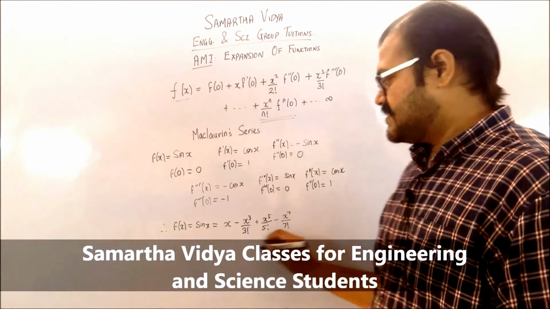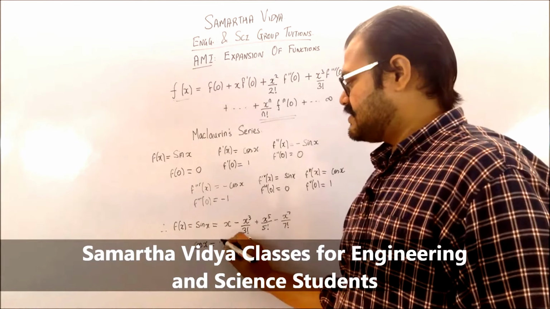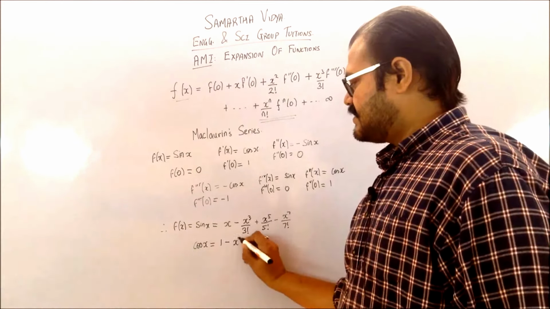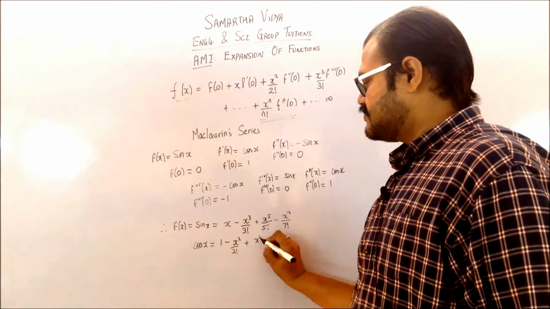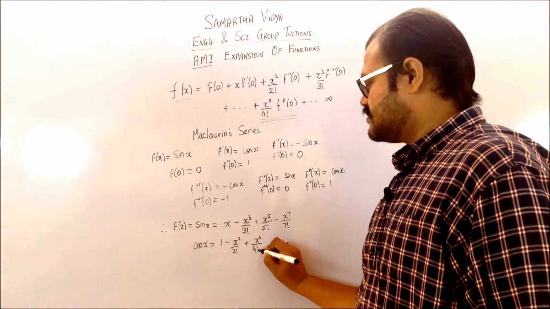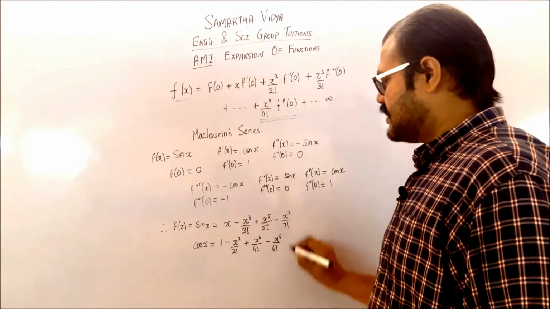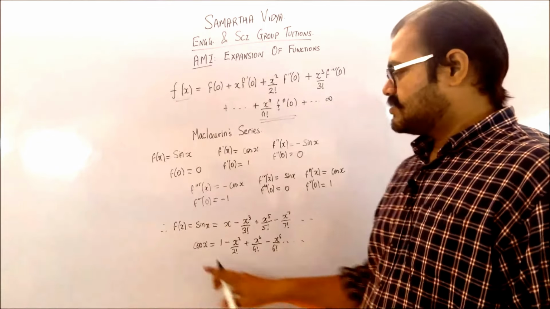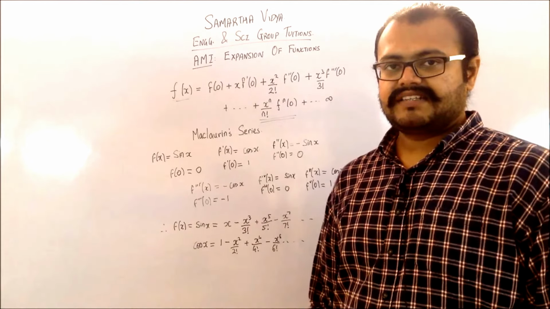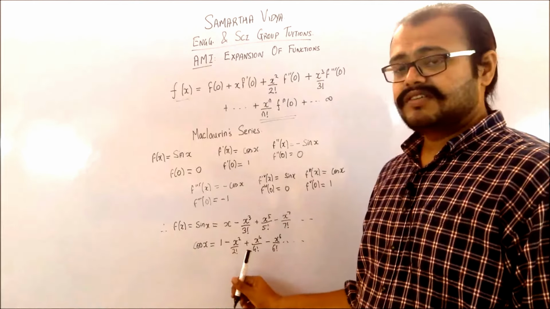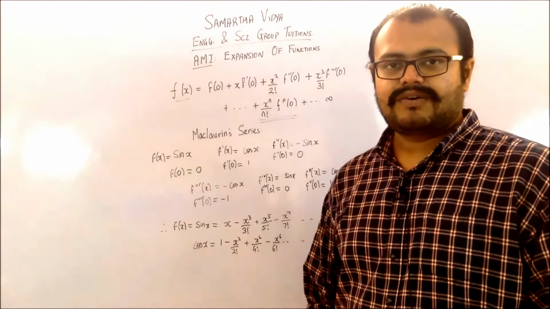If you go for the expansion of the cos term, you will be able to find it out as 1 minus x square by 2 factorial plus x raised to 4 by 4 factorial minus x raised to 6 by 6 factorial, and so on. So for your cos x, you can see that it is the even powers of x which are coming in it, which is basically starting from 0, 2, 4, 6, 8 and so on. They are also coming in alternate plus and minus.